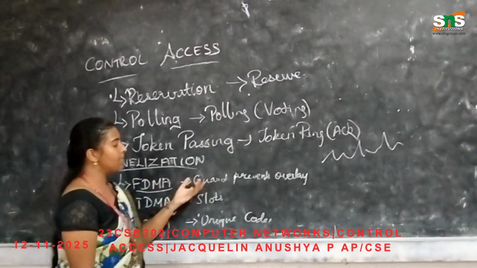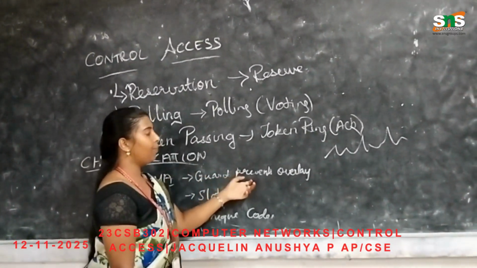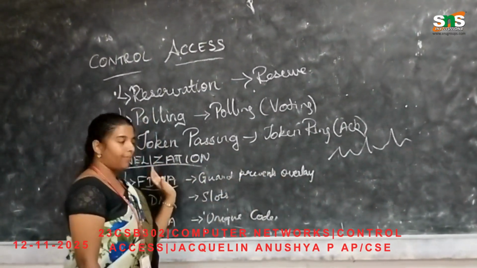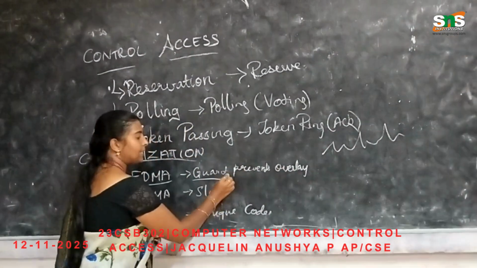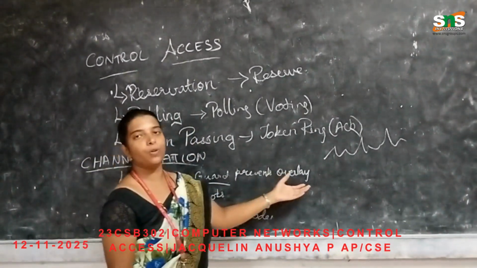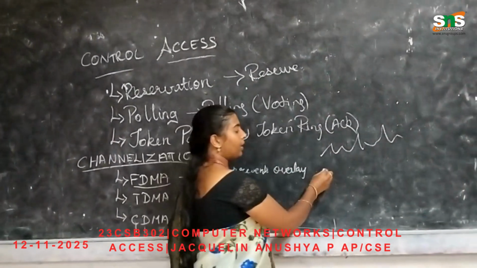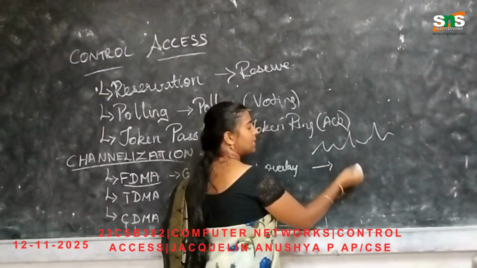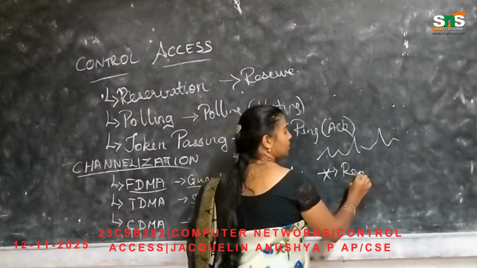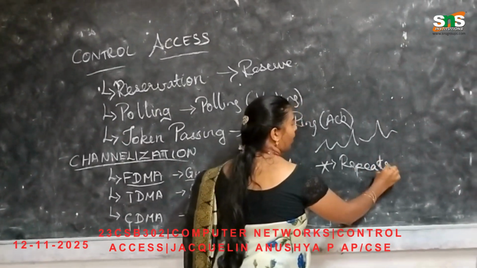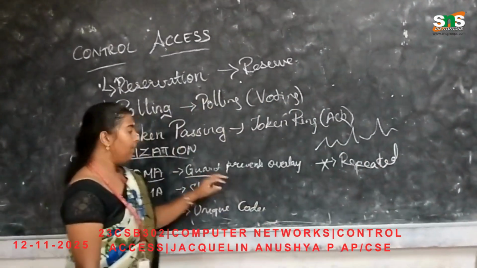Next, the guard prevents overlap. When the frequencies send your messages, this guard checks that the message is sent only once and is not repeated. So this guard against overlap detects the frequencies.